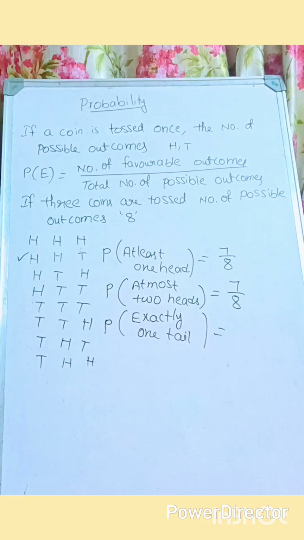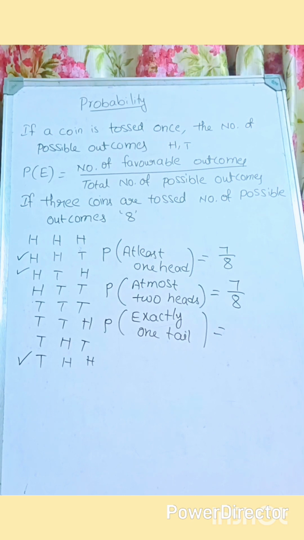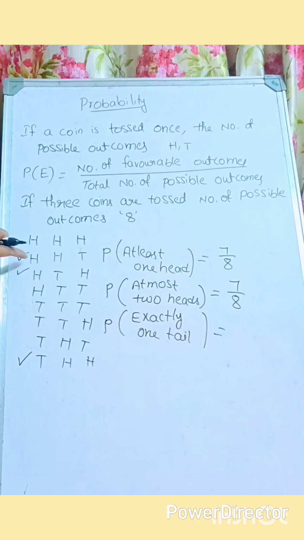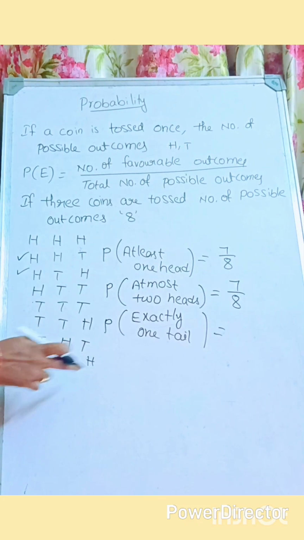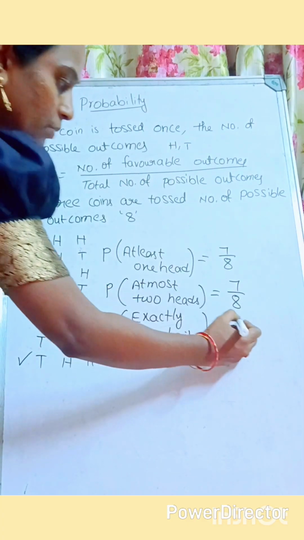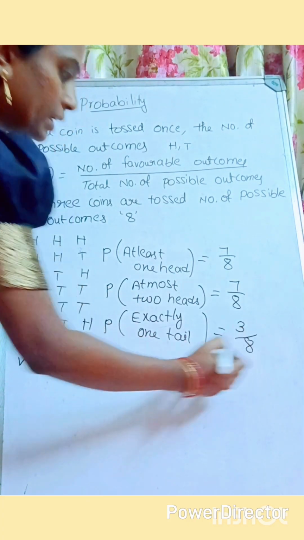Only one tail, correct? Here is one possibility, and here is one possibility. Exactly I need one tail only. So total outcomes here is what? 3 possible outcomes. So head, head, tail, head and tail, head. So 3 possible outcomes out of 8.